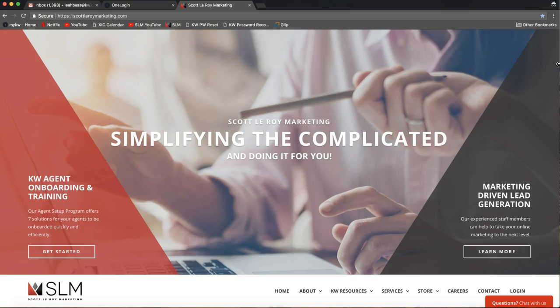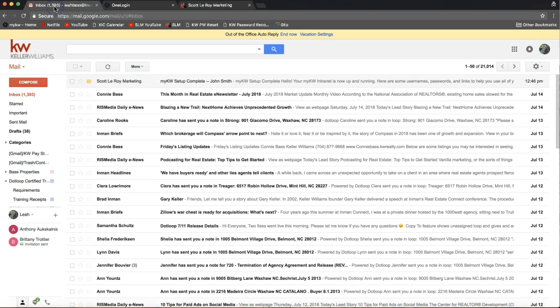Now, the biggest holdup that we find in the process of onboarding your agents is that agents don't provide us with their username and password to log into their MyKW account. And we, of course, need that in order to get them all set up with all the KW tech tools. But a lot of times agents think that we create that username and password for them, so they're not even aware they need to give it to us. So I'm going to walk you through the best way in order to get your agents' logins over to us right when you put them into WinMore.